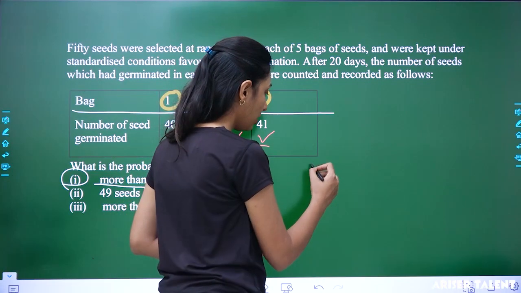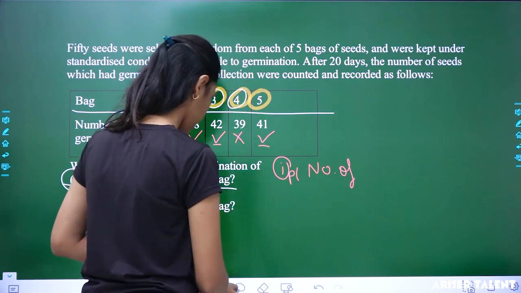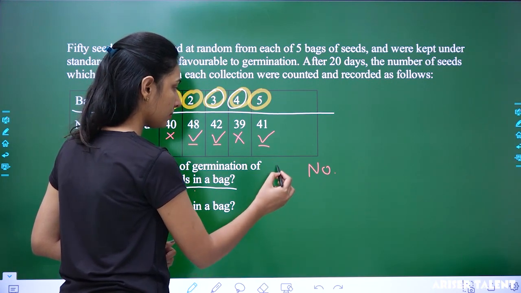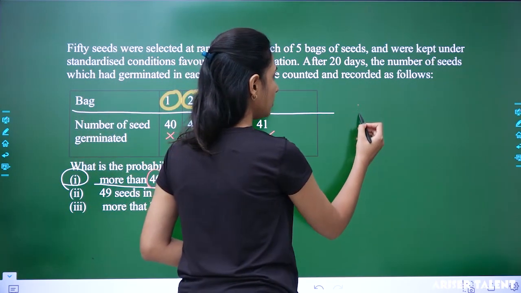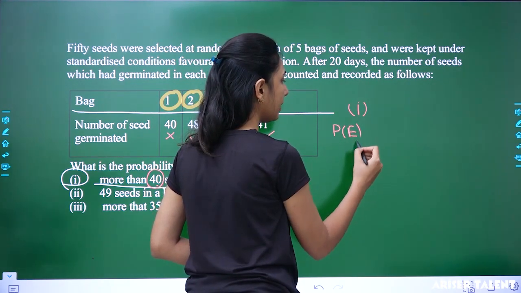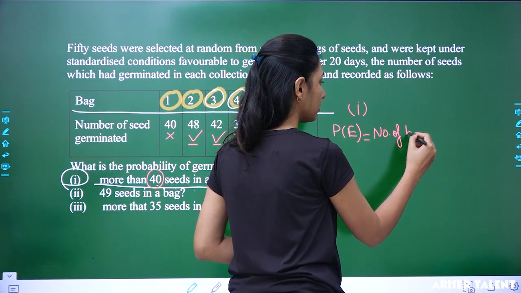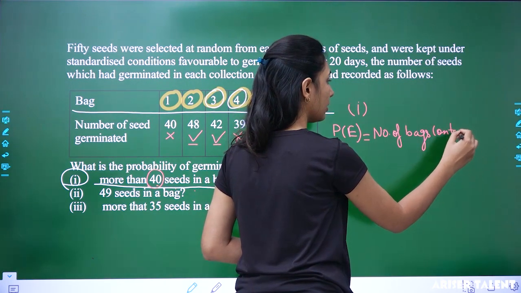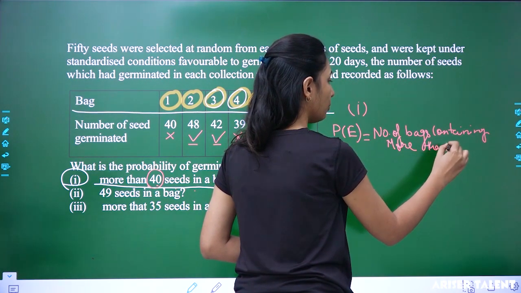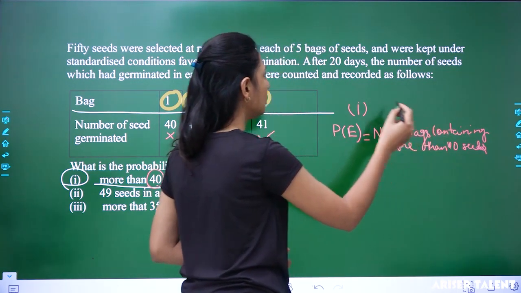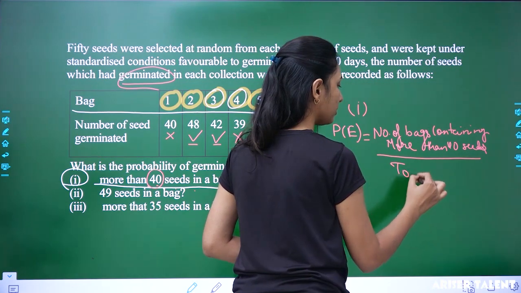So the probability for the first event, P(E), will be equal to the number of bags containing more than 40 germinated seeds upon the total number of bags.